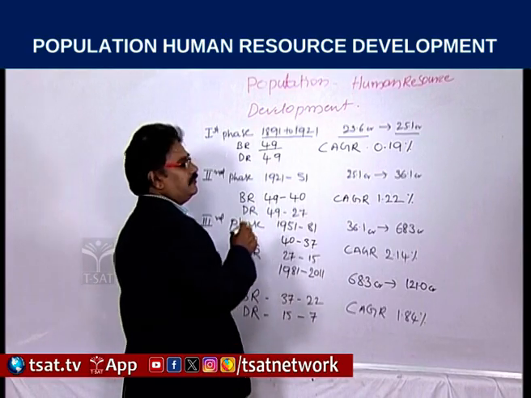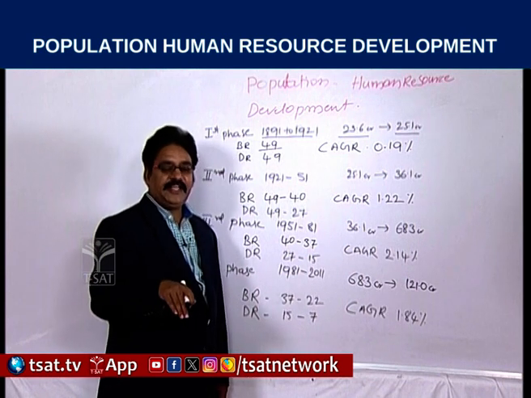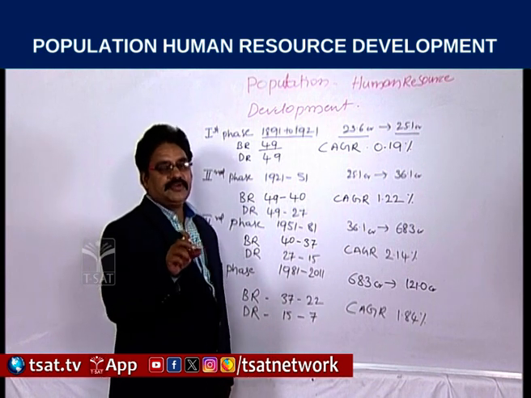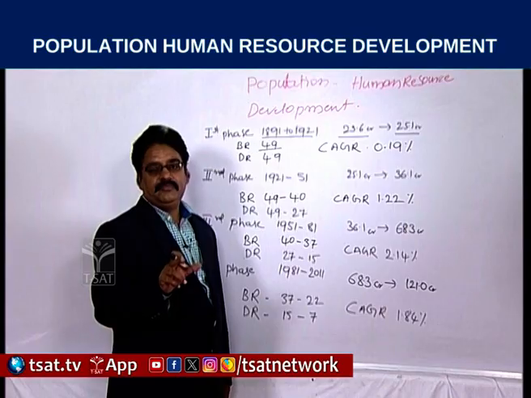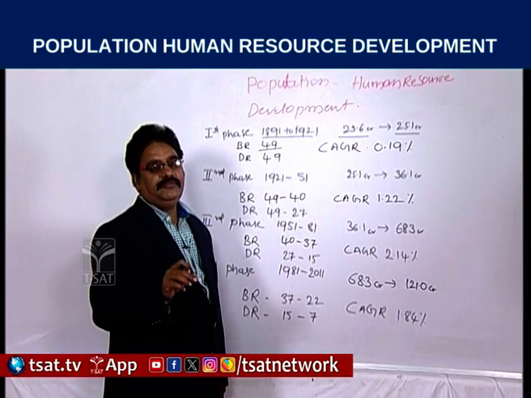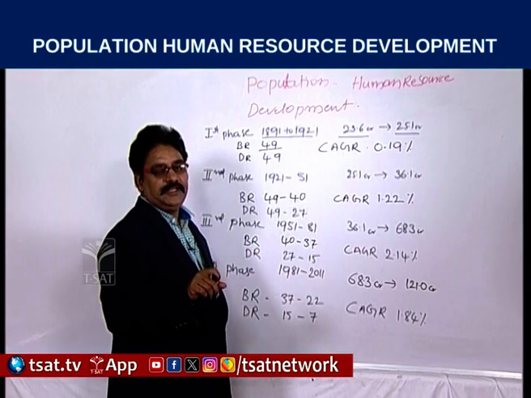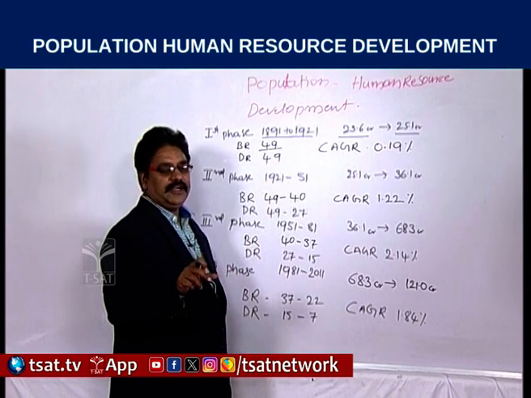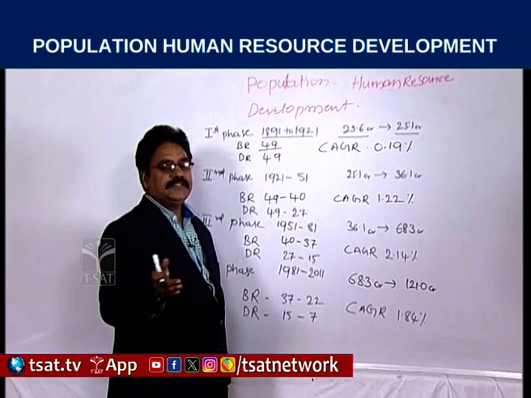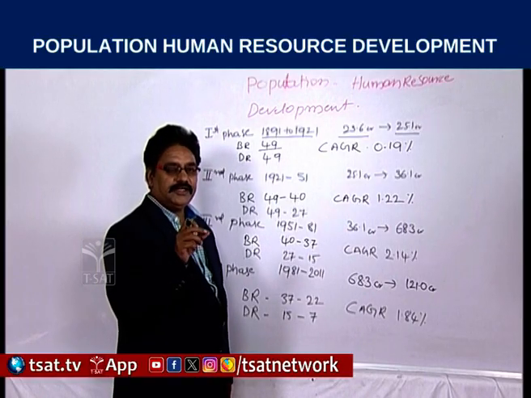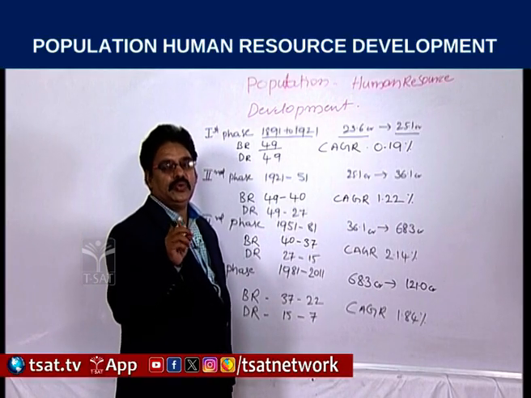Economic progress was very slow in the early period of the 20th century, and our Indian economy was underdeveloped and started its development slowly.